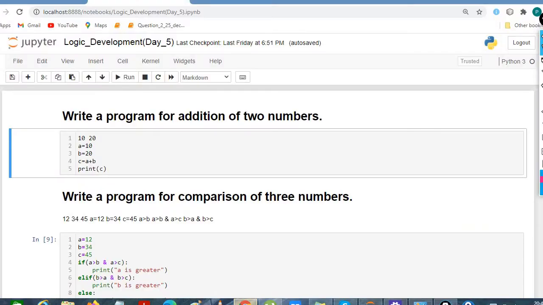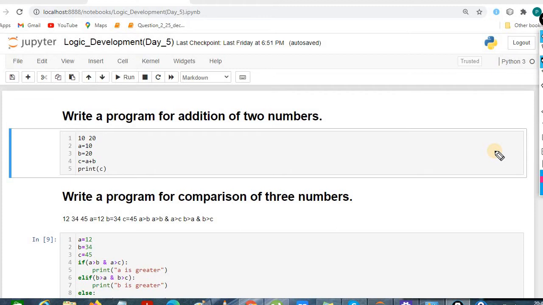In this, we are going to see logic development: how to develop logic, how to start writing a program, how a beginner should start writing a program, and what important things we have to keep in our mind while writing any program. I'm considering a very simple snippet to start with the programs.